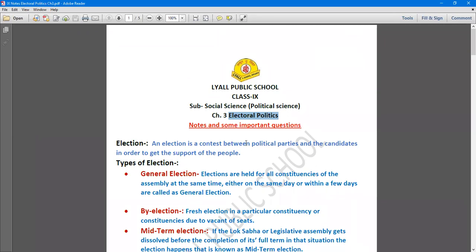And why do they contest elections? Why do any candidate or political parties contest elections? Because they want to get the support of the people. So in order to get the support of the people, they contest the election. So how can you define the term election? Election is a contest between political parties and the candidates in order to get the support of the people. That's what we mean by election.